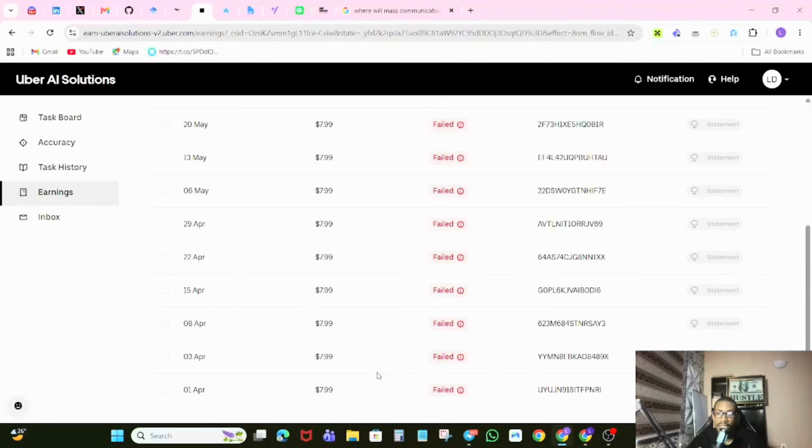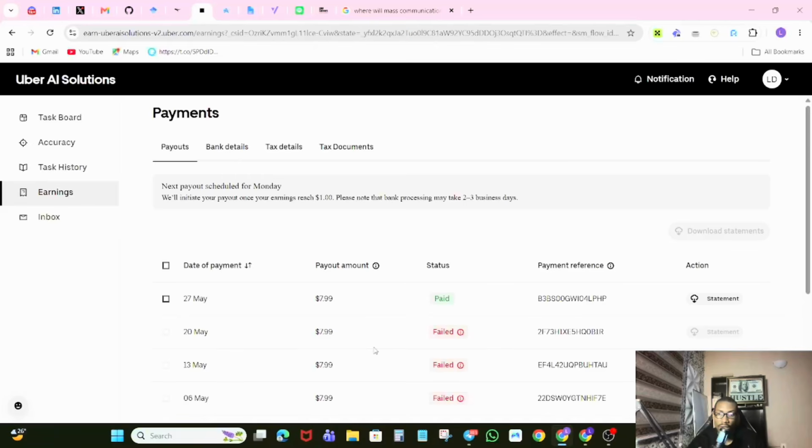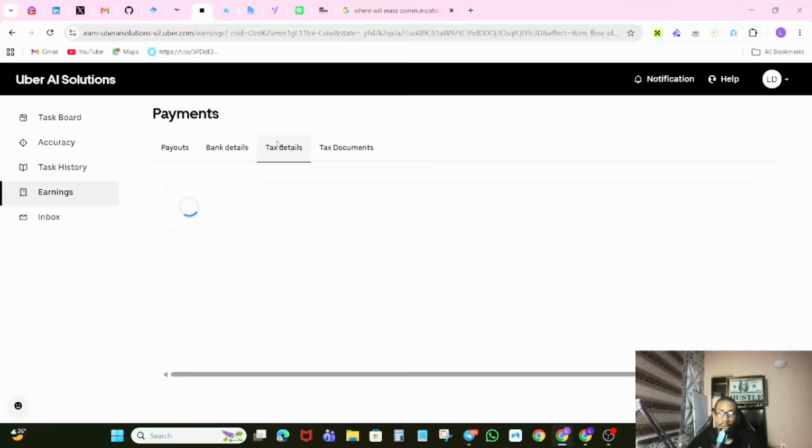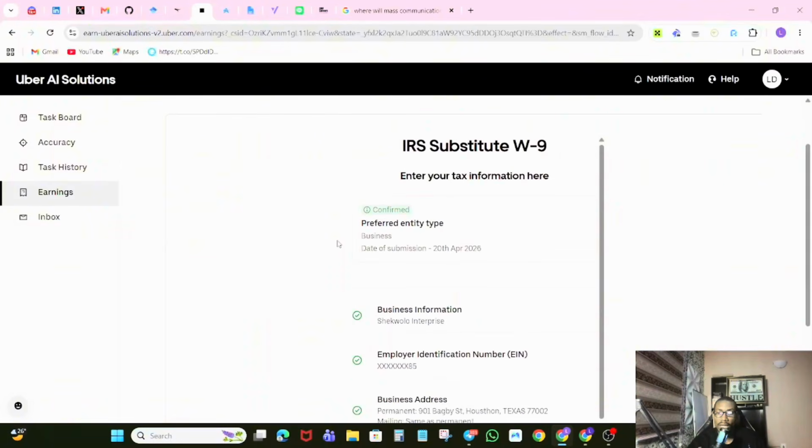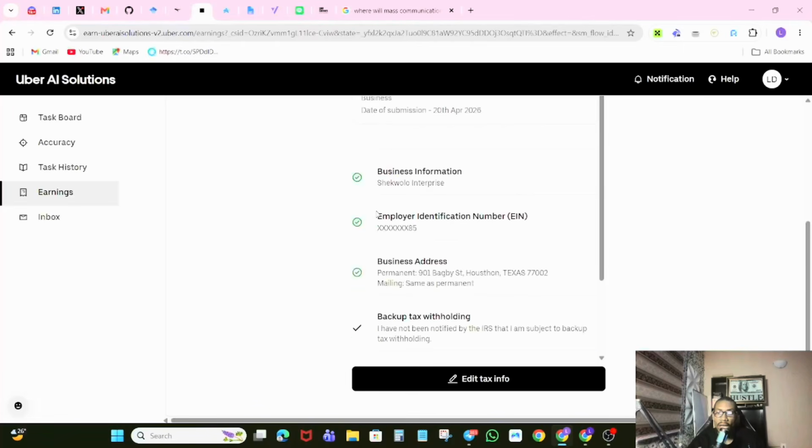You can see they have been trying to pay me since the last task I completed, which was $8 since the 1st of April, but it has been failing. Even this one currently showing paid is still going to fail, because of my tax details. Because I chose US, they are asking me for an employer identification number.